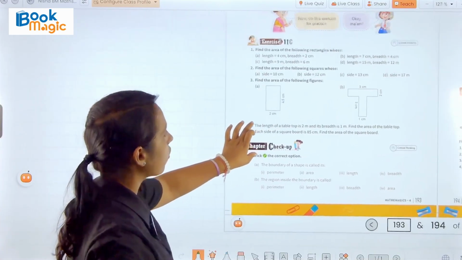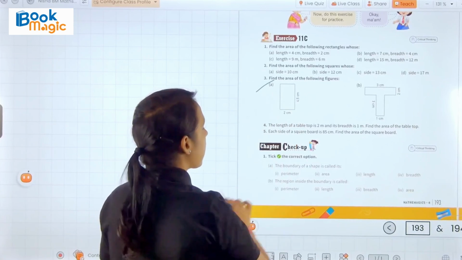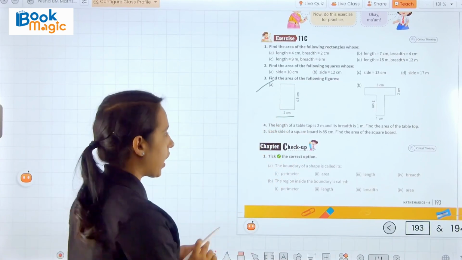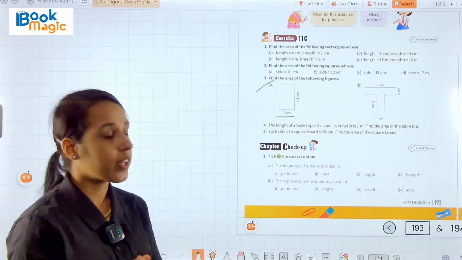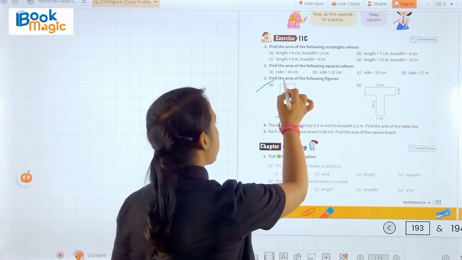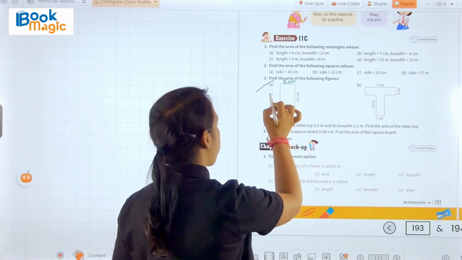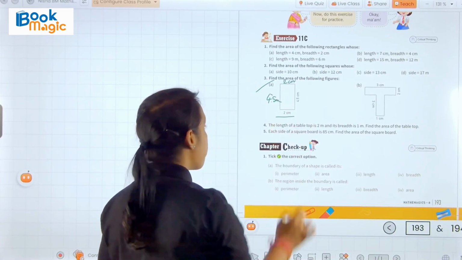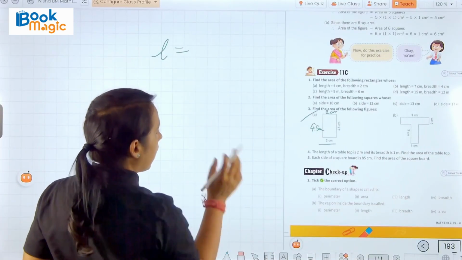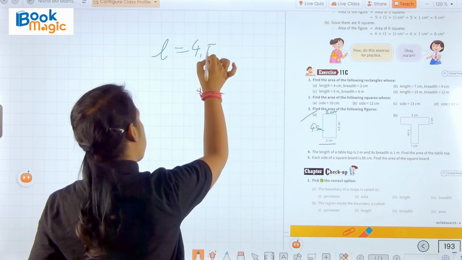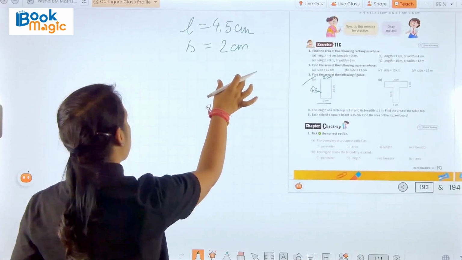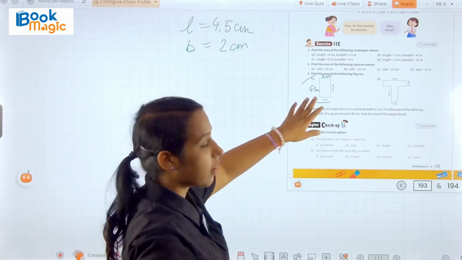So let's find out the area here. First, this is a shape of rectangle, and we know that opposite sides of a rectangle are equal. So 2 centimeter will be 2 centimeter here, and 4.5 centimeter is 4.5 centimeter here. So we can write here the length of this given figure, that is rectangle, is 4.5 centimeter and the breadth is 2 centimeter.